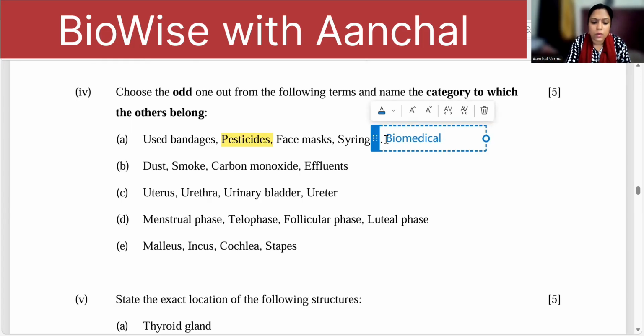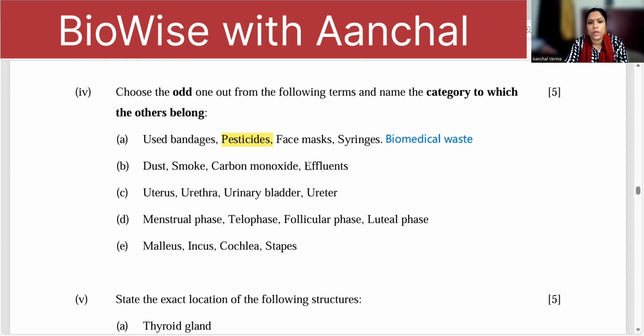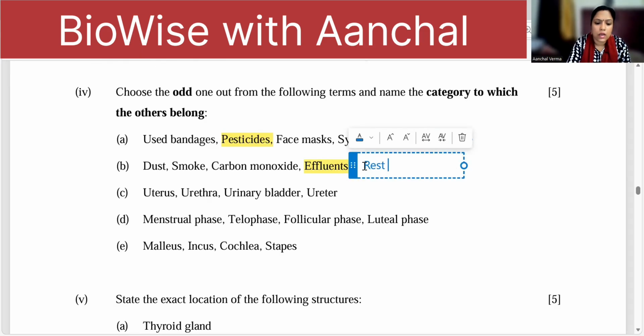Then dust, smoke, carbon monoxide, and effluents. Now you can see here effluents. The effluent causes water pollution. So rest are all air pollutants. I'm not writing rest. I'm writing just the category of the others. Air pollutants. Okay. Next one.